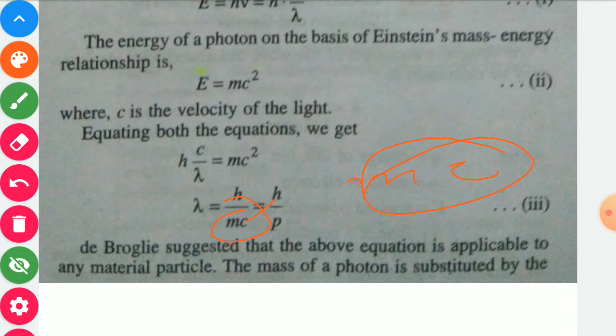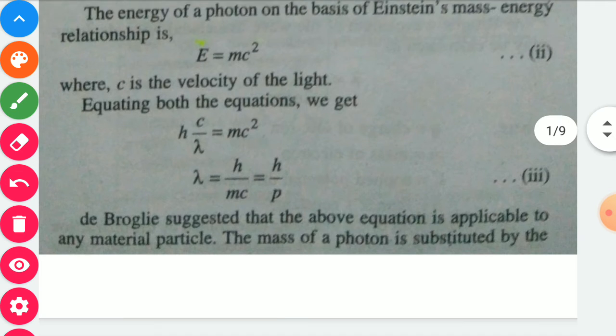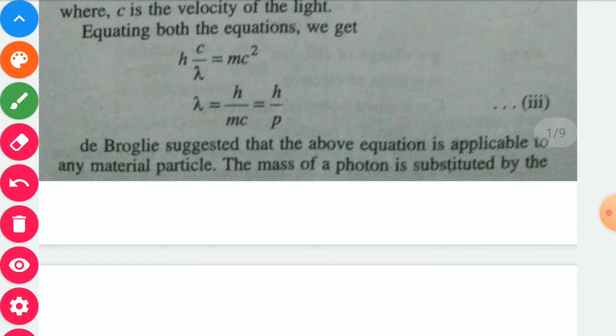But here c is the velocity of light, whereas we are studying the dual nature of matter, meaning wave nature as well as particulate nature. So we may replace c with the velocity of the particle, v. So in place of c we may write v. So at that time lambda will be equal to h upon mv. So lambda is equal to h upon mv is known as the de Broglie equation for dual nature of matter.